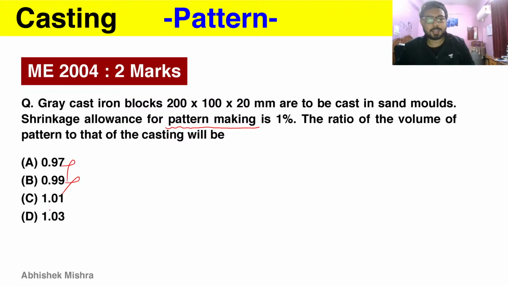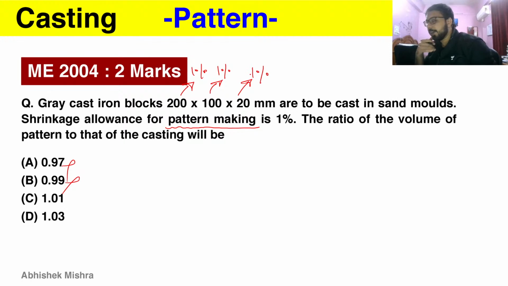So you can just look into the options and tell that some option is wrong by just looking at it. And this pattern making allowance will increase the 200, 100 and 20 by 1%. So a 1% increase will be there on each and every side shown here. To do this 1% increase, we multiply 1.01 to these dimensions to get the final size. So there are two ways you can do this question.